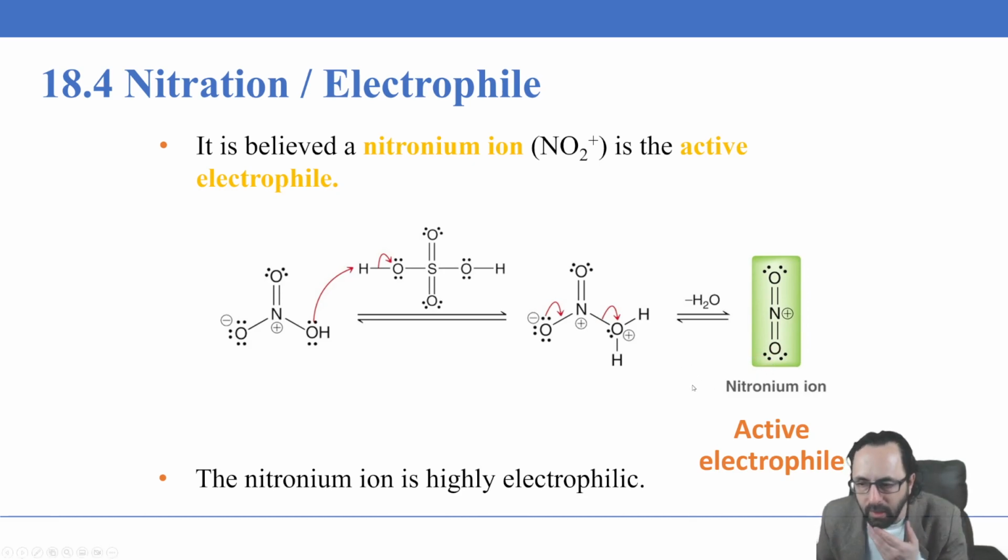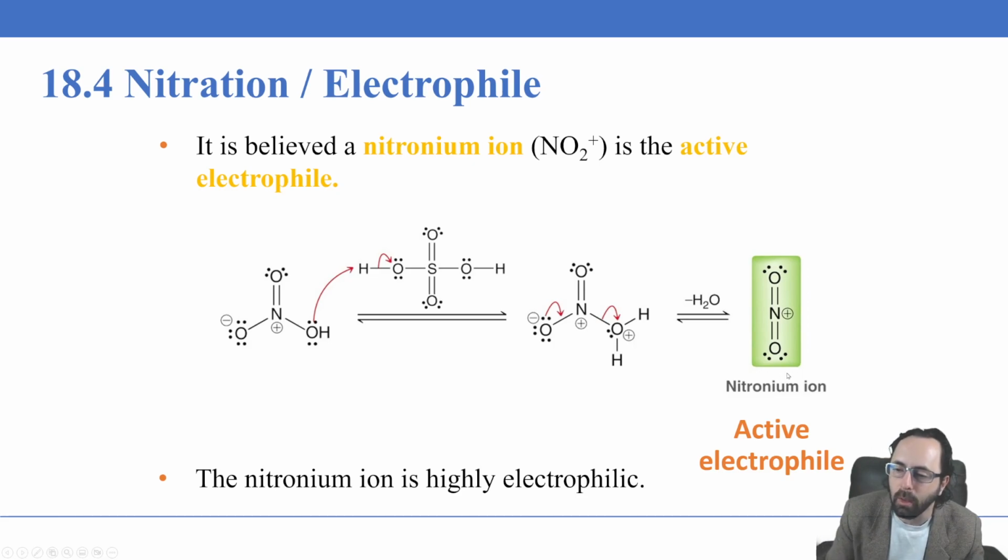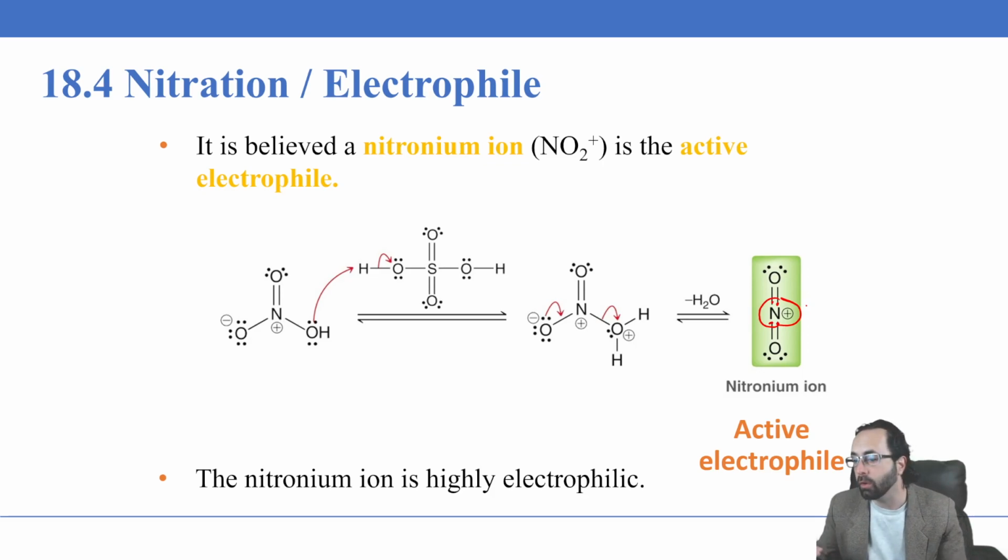But the nitrogen has 4 electrons to it. If we do the formal charge thing and we give nitrogen 1 dot for every bond, we'll see that there are 4 dots in its region, whereas nitrogen would usually have 5 dots as a normal nitrogen atom, 5 valence electrons, so it is lacking 1. So this nitrogen has a positive formal charge, and so it's going to be attracted to the electrons in the benzene ring, and it's going to behave as the electrophile.